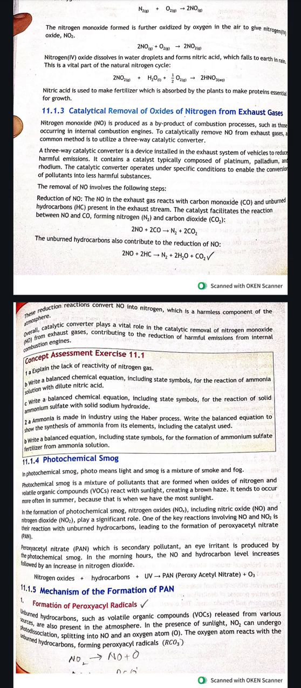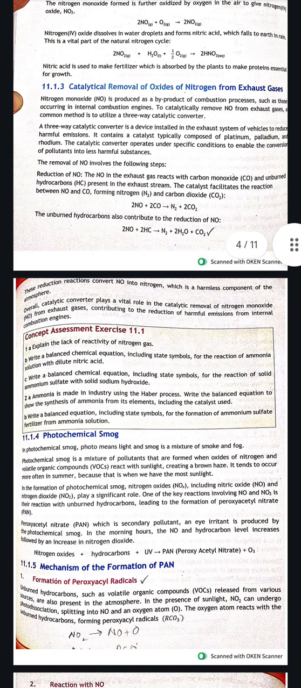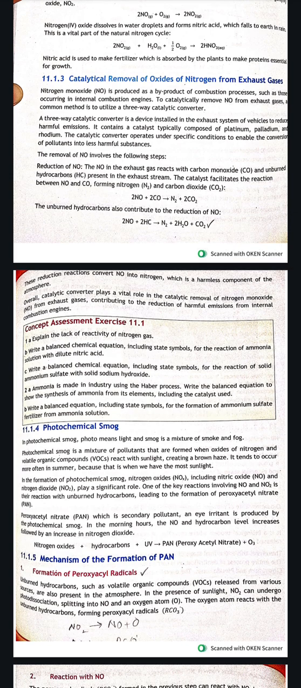So nitrogen dioxide dissolves in water droplets and forms nitric acid, which falls to earth in rain. This is a vital part of the natural nitrogen cycle. NO2 plus water plus 1/2 oxygen gives us 2HNO3. Nitric acid is used to make fertilizers, which are absorbed by the plants to make proteins essential for growth.